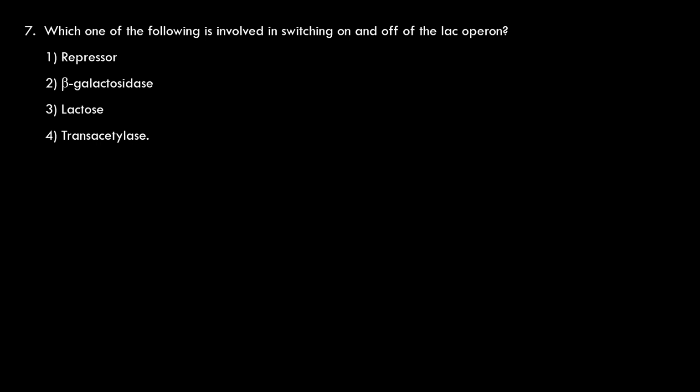So it is lactose that decides whether the operator switch is kept in the on or off position. Lactose, not the repressor; the repressor keeps it in the off position. Beta-galactosidase is not at all involved in operating the operator switch. Trans-acetylase is also not involved. So the third option must be the correct one. Let us see the answer.